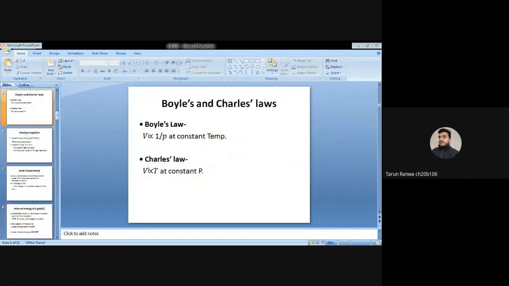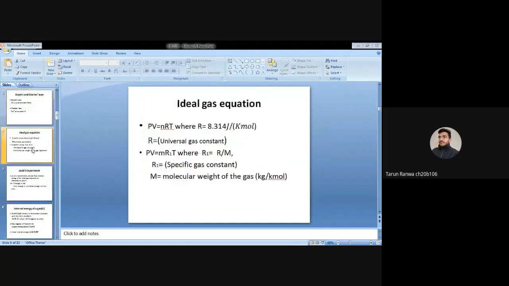These are Boyle's and Charles's law. So this is Boyle's law and this is Charles's law. Now the ideal gas equation. We all know the ideal gas equation: PV equals nRT, where R equals 8.314 joule per Kelvin per mole, and R is the universal gas constant.